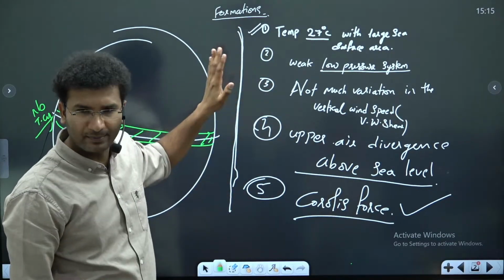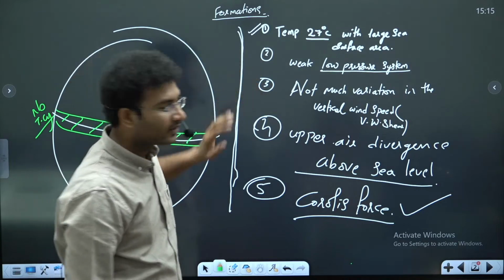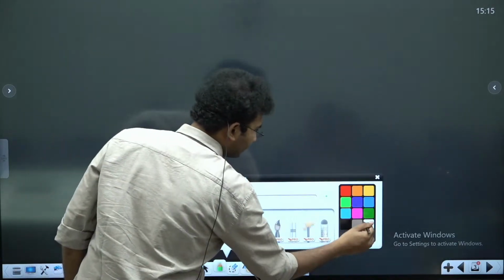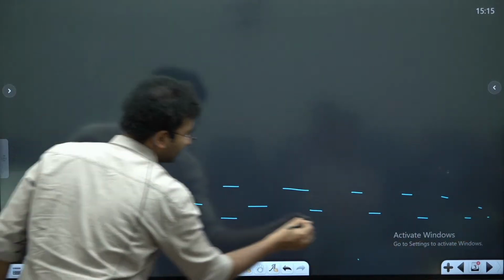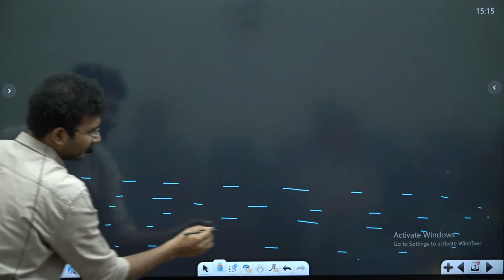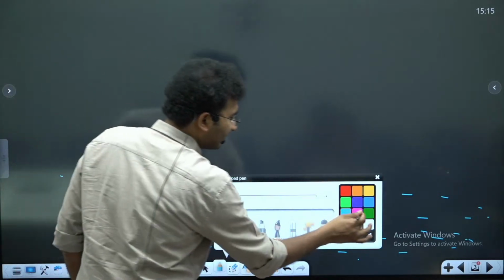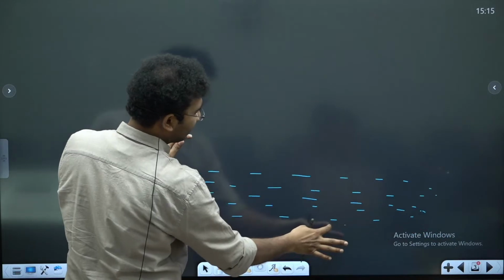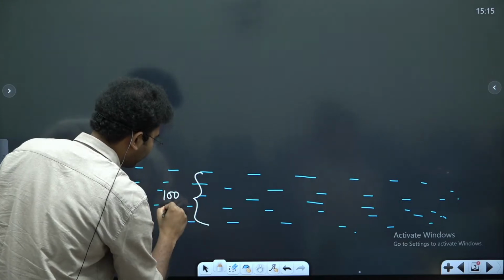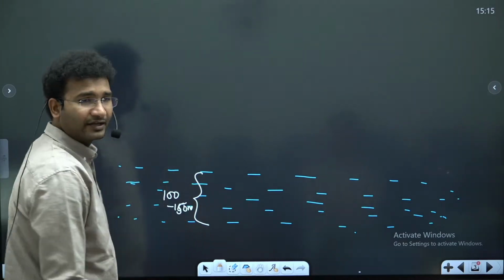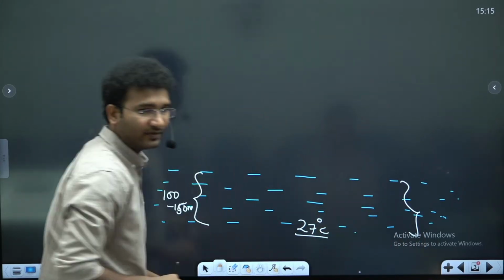Now let's take a part of an area of the globe and try to study how exactly these tropical cyclones are formed. Number 1, let us imagine that this is a large sea surface area with water present, and imagine this is your Arabian Sea. In this Arabian Sea, the first condition is that there should be a temperature of how much? 27 degrees Celsius. Imagine that in this area, at a depth of 100 to 150 meters, the temperature of the ocean is up to 27 degrees Celsius, right?